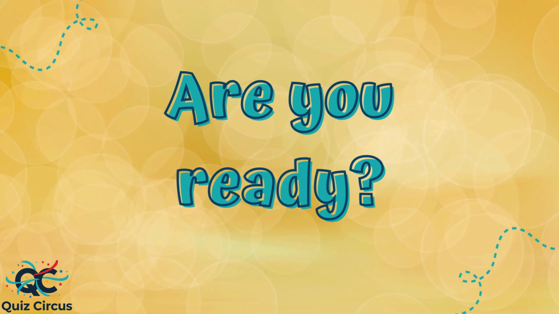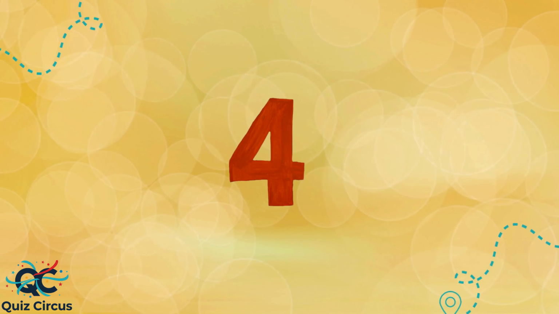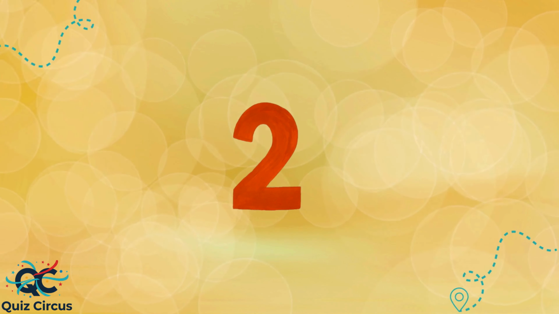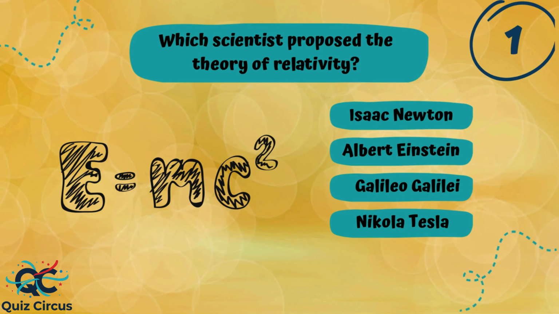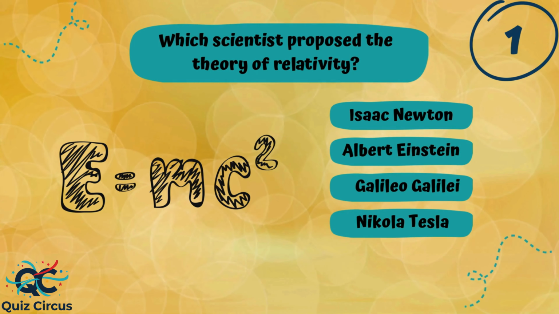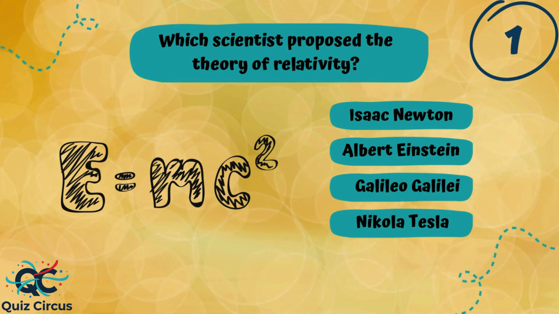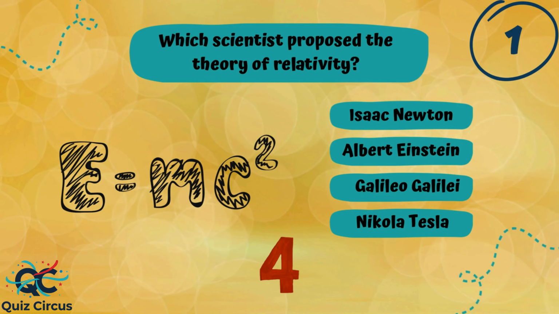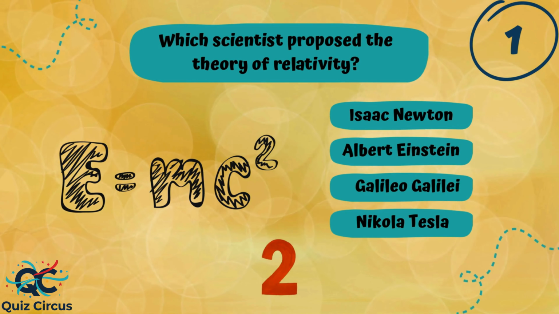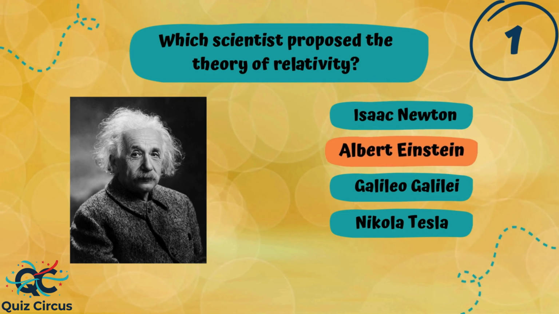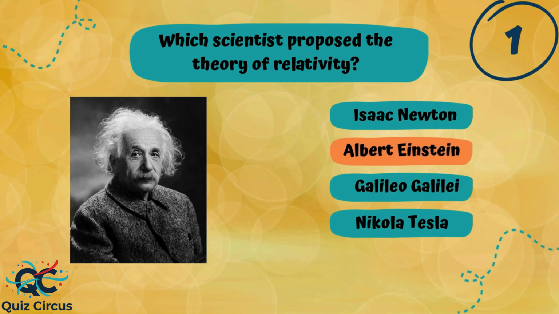Are you ready? Let's start. Which scientist proposed the theory of relativity? Isaac Newton, Albert Einstein, Galileo Galilei, or Nikola Tesla? If you picked Albert Einstein, you are absolutely right.